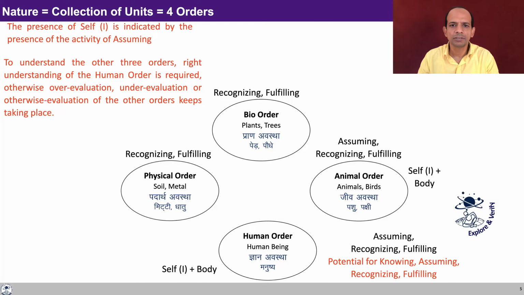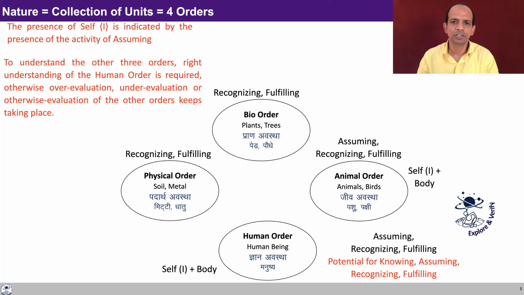If you look at your body also, it has only the activity of recognizing and fulfilling, which is there in the bio order. If you look at any plant or tree, there also you can see the same thing. There is no activity of assuming in the plants and trees. And thus we can say that there is no self in the physical order as well as the bio order. But when it comes to the animal order, we are able to see that there is activity of assuming.